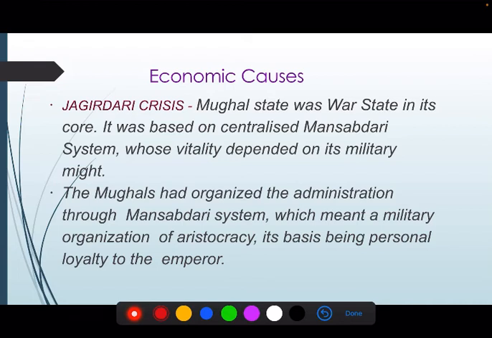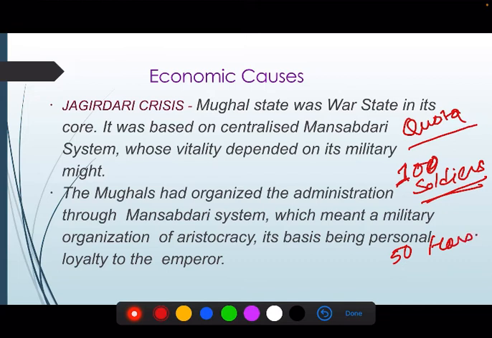They started defying their quota. Means if they were asked to keep, let's say, 100 soldiers, 50 horses, they have to pay the salary, and also for taking care of horses they need money. So who were giving them money? They were paid salary, and also they were having Jagir. Jagir means land.